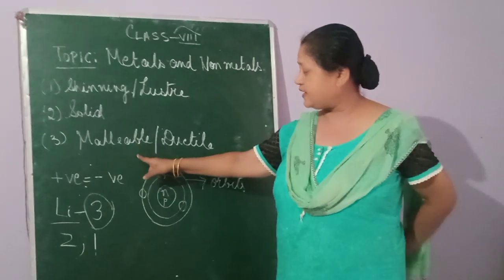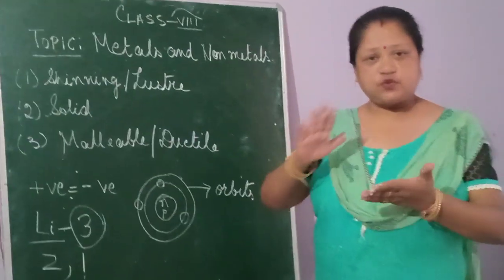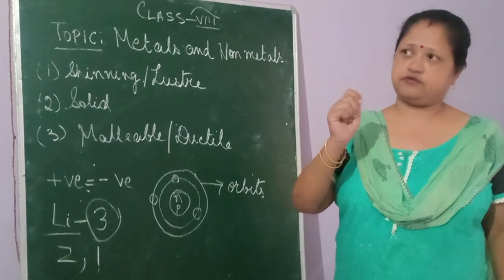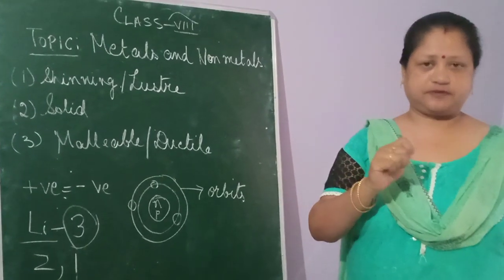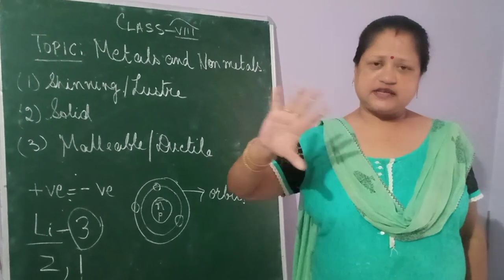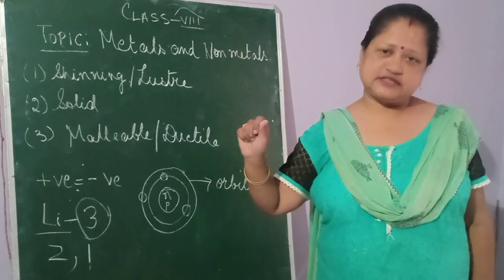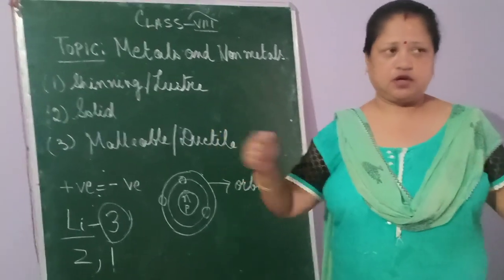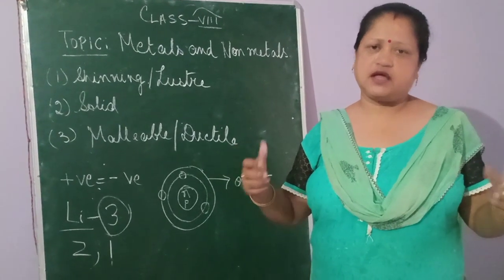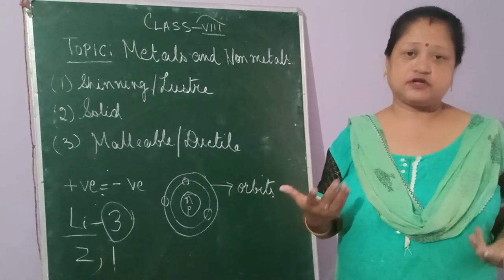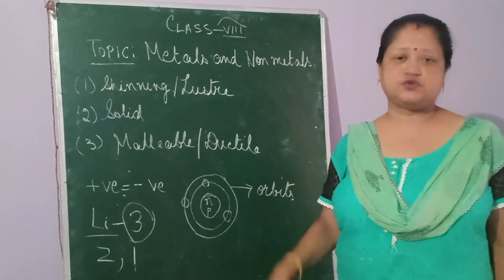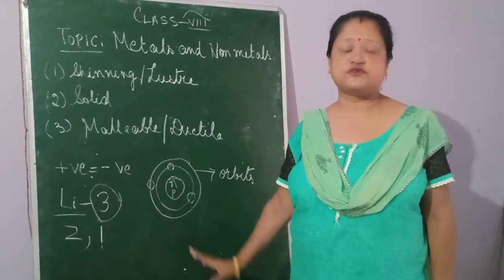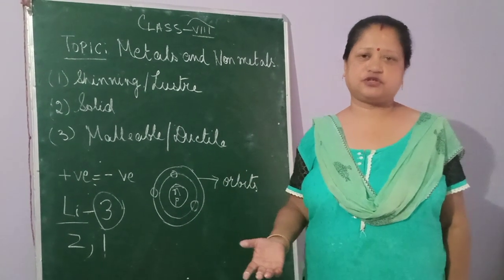What do I mean by malleable and ductile? Malleable means you can put it into a thin sheet, like aluminum. Even your mother might know embossing, where there are thin aluminum sheets that you can beat into shape. That is malleable. And ductile means you can pull it into thin wires, like gold and even silver. It is for that reason that gold is used for making ornaments. Even copper wires are malleable and ductile. So we'll have a further discussion on this topic.